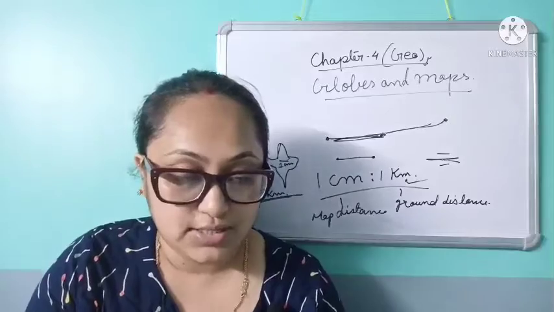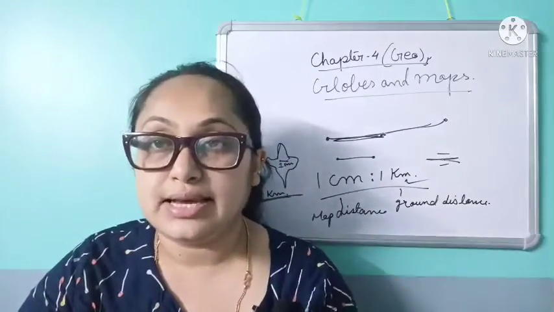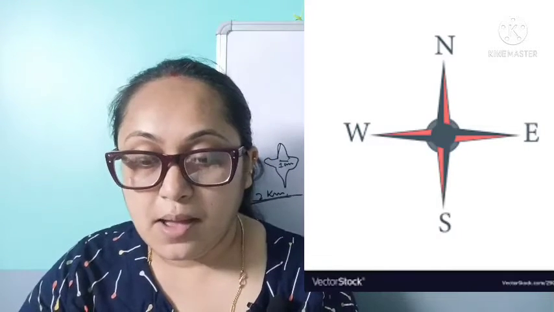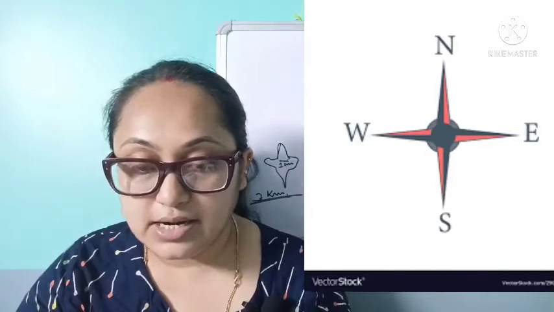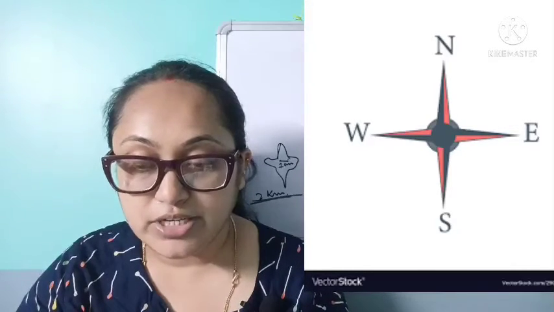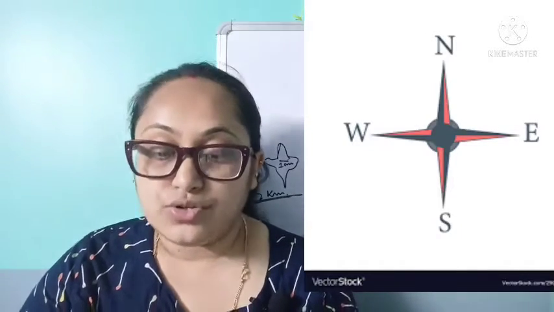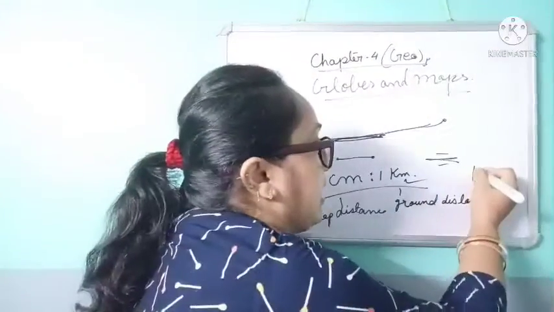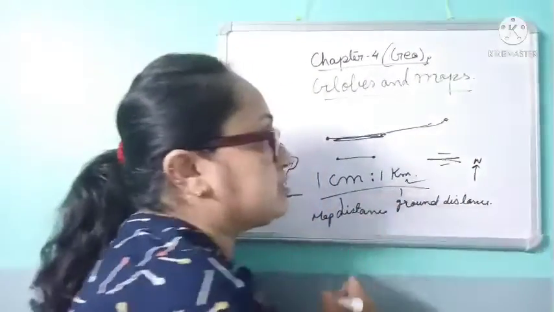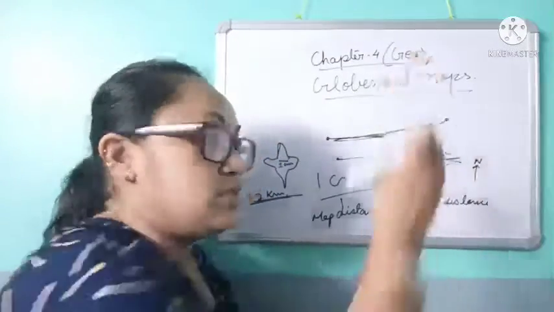Finding directions. Now how to find direction? Like we are going to the north side, or we are going to the east side, how to do this? The direction is shown on the map with the help of an arrow. Its tip is marked with the letter N. This means the arrow is pointing towards the north. The arrow on the map is called the north line. If it is written N, then that means here is the north side. That means we are going towards the north side.